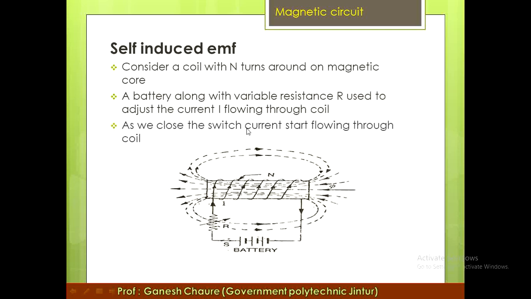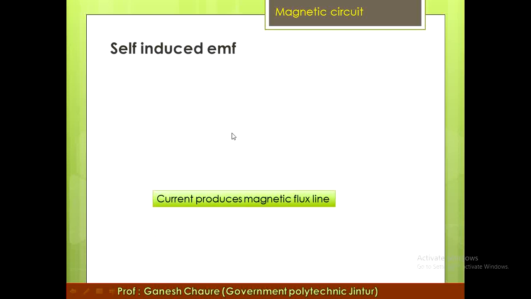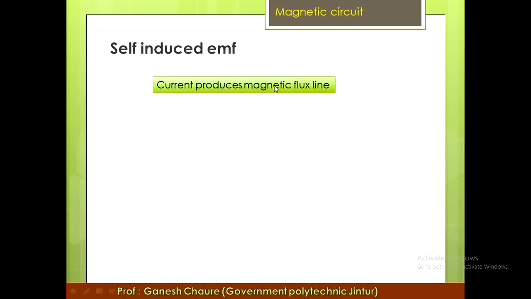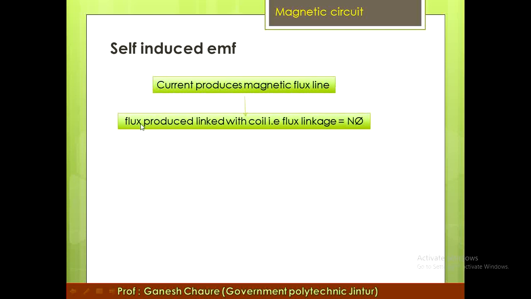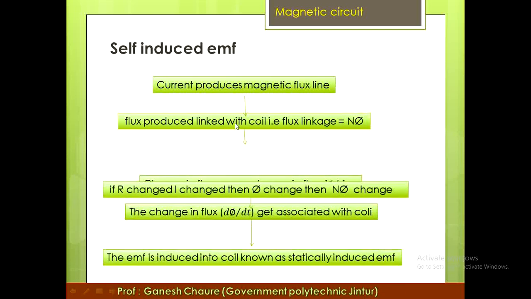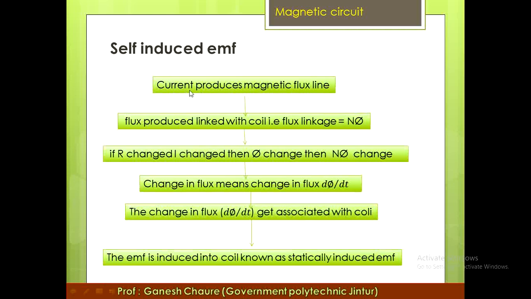As we close the switch, the current starts flowing through the coil. The current produces the magnetic flux lines. The flux produced links with the coil, that is the flux linkages. First the current produces the magnetic flux lines, then the flux links with the coil, that is flux linkages N phi.